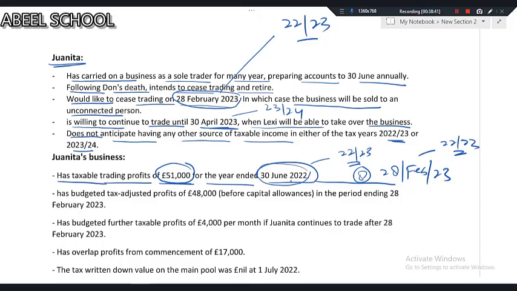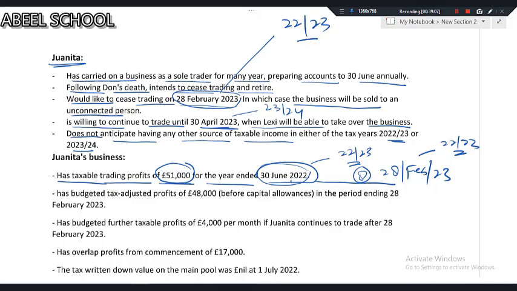So whatever profit comes in the next 8 months, if there is any overlap profit, obviously we'll deduct the overlap profit from the last profit, because the business is ceased. So after deducting the overlap profit, whatever comes on that profit, you have to pay tax, and the applicable tax rate is going to be 40%.